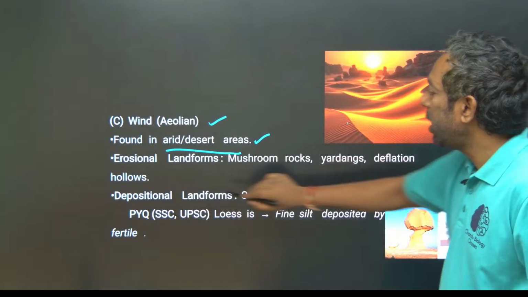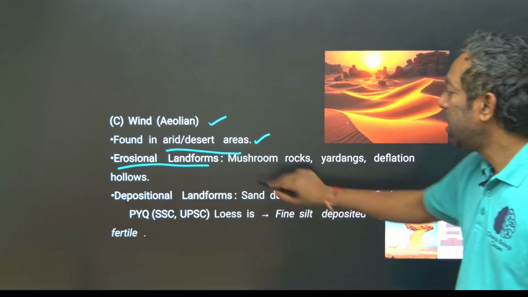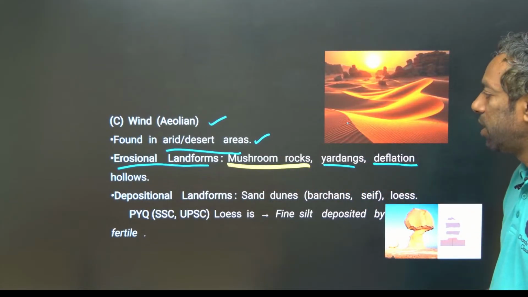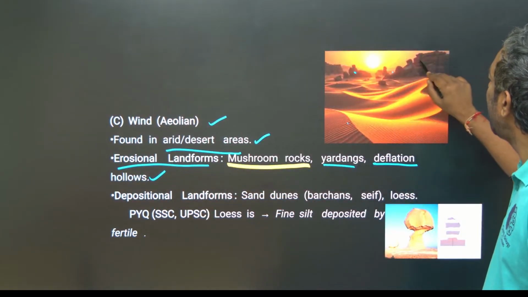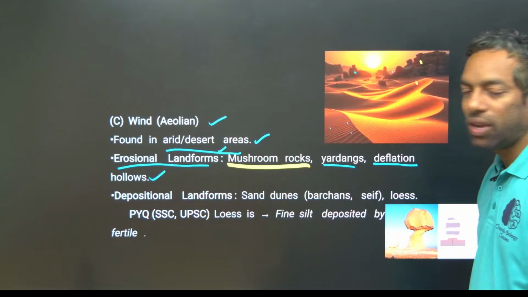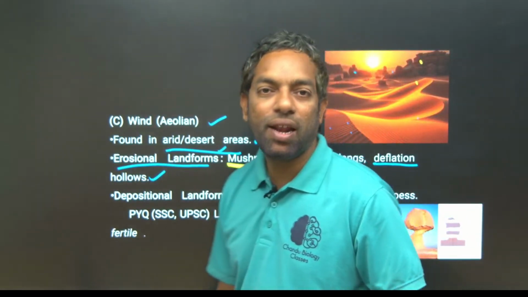Wind also creates erosional landforms, that is mushroom rocks, yardangs, deflation hollows. They can create different landforms in the desert. In desert areas, wind can change the topography of the land.